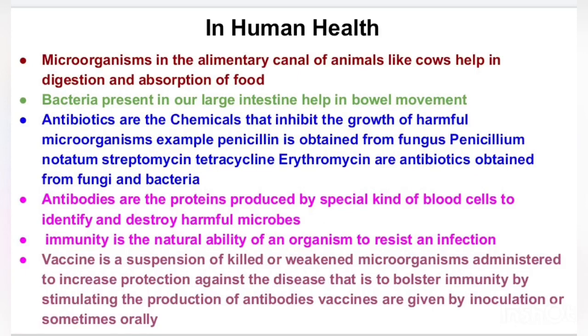Whenever there is infection in our body, sometimes our antibodies are not strong enough to fight against it, then the doctors prescribe us some medicines in the form of antibiotics. These antibiotics are chemicals that inhibit the growth of harmful microorganisms in our body, and they help the antibodies to fight against the infections. These antibiotics are actually obtained from useful microorganisms only. Example, penicillin, which was obtained from the fungus Penicillium notatum.